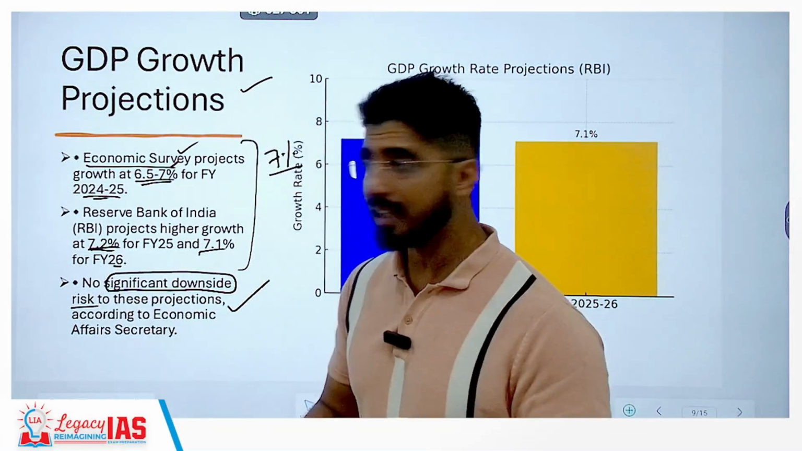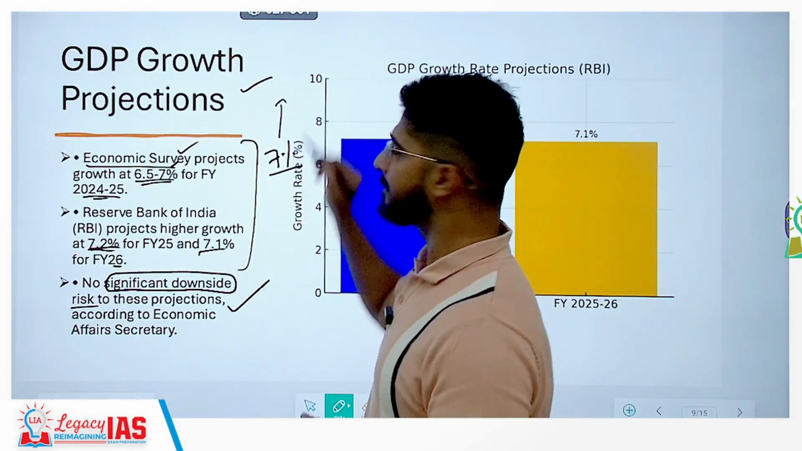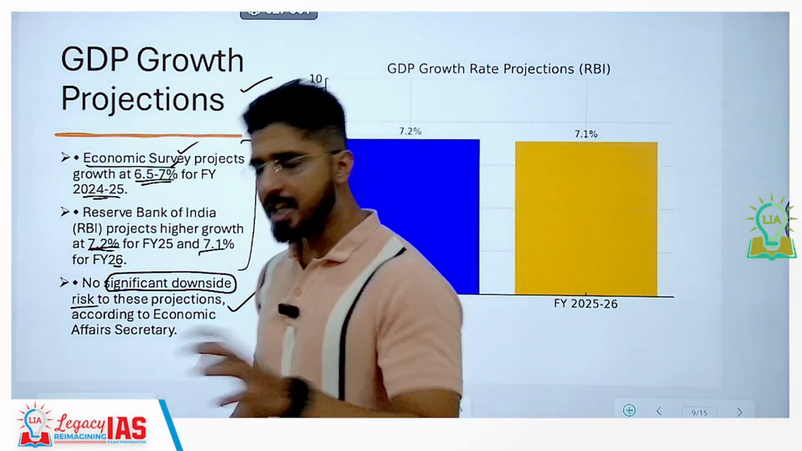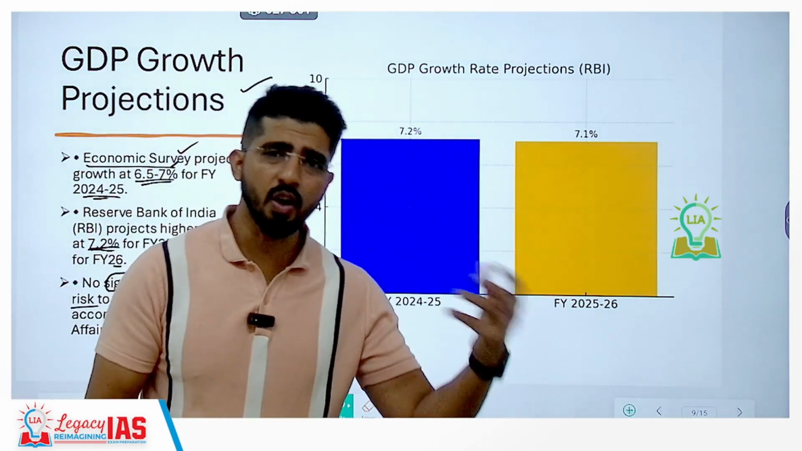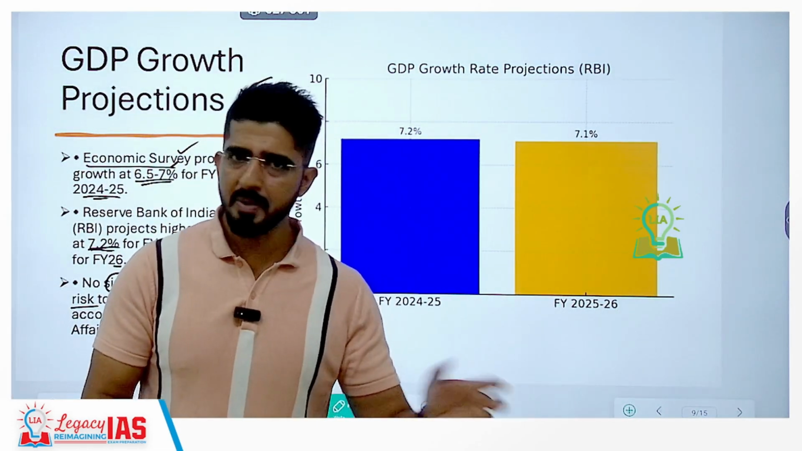What is a downside risk? This number going down significantly, the projection number. That is not going to happen. So it's not going to be like 6% or even 5.5%. That's not going to happen.